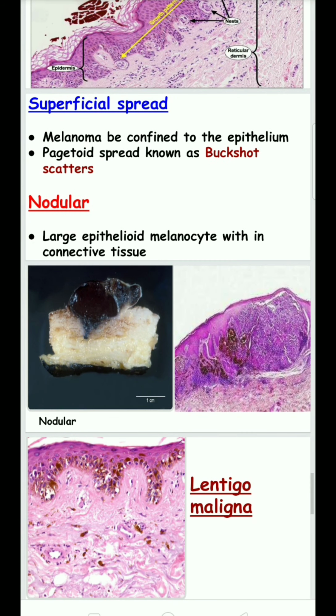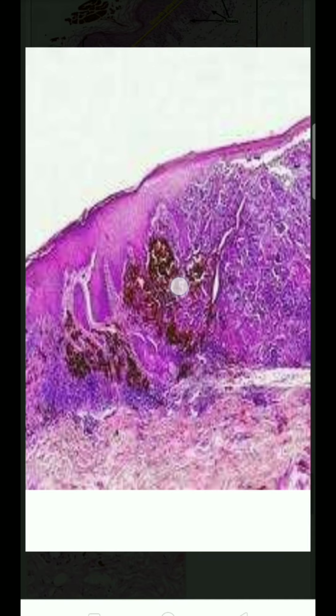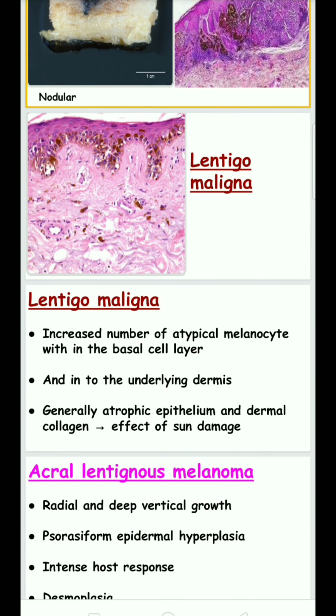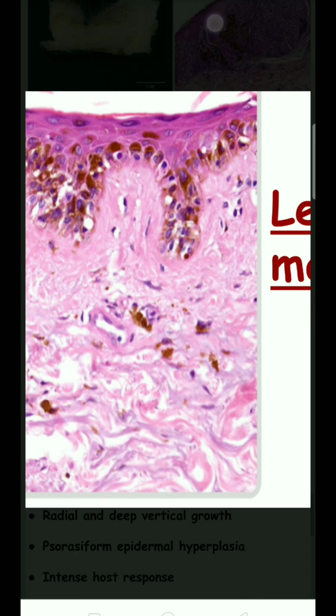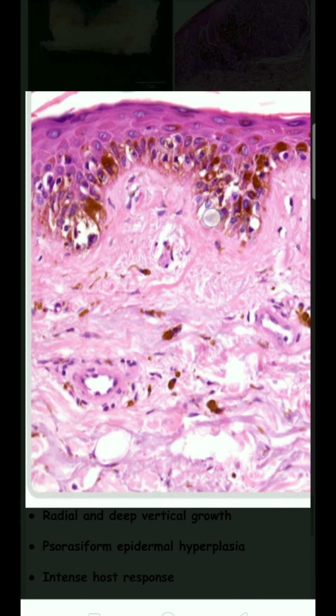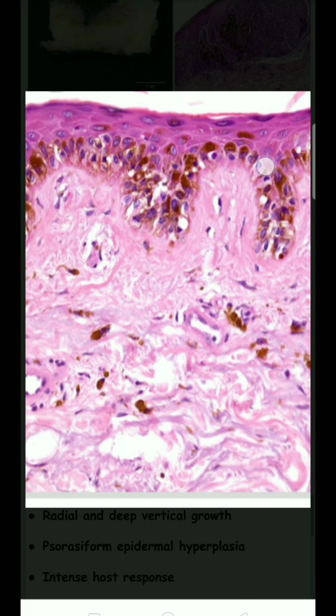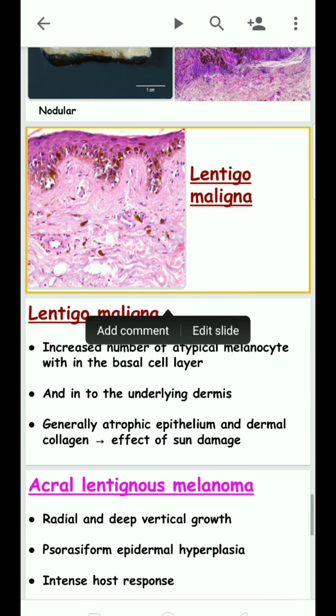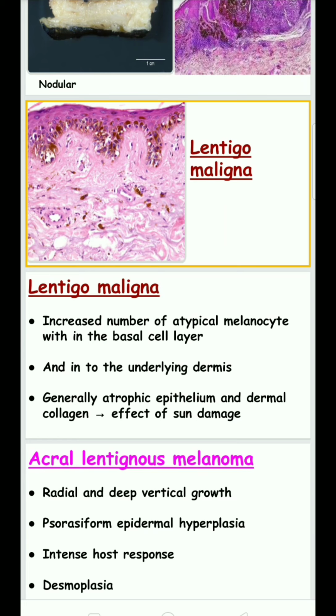In the nodular type, there are large epithelial melanocytes within the connective tissue, with melanocytes present in the connective tissue and epidermal cells in a vertical pattern. In lentigo maligna melanoma, an increased number of atypical melanocytes is present in the basal layer of the epidermis and into the underlying tissue, with generally atrophic epithelium and dermal collagen due to the effect of sun damage.